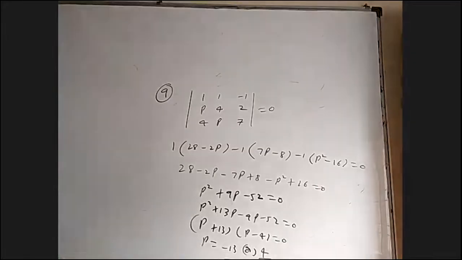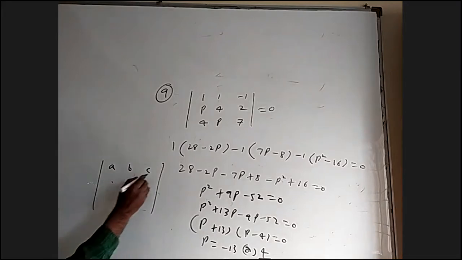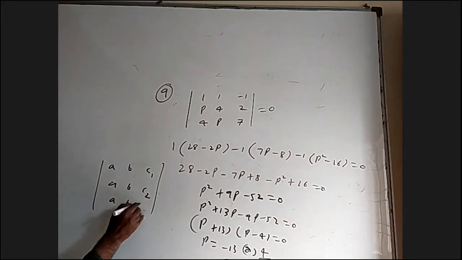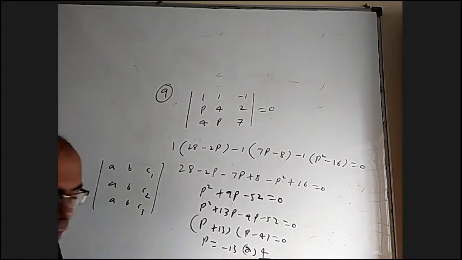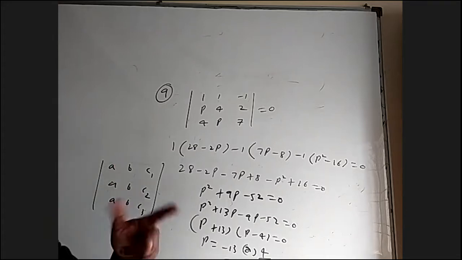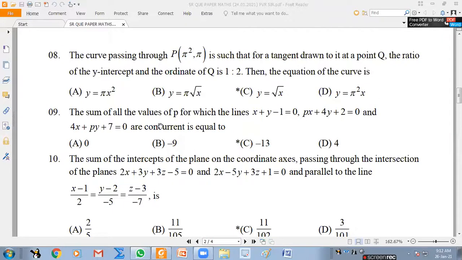Why obviously determinant will be 0? Let us see if I have A, B, C. Okay. Here ABC1, ABC2, and ABC3. AX plus BY equal to C1, AX plus BY equal to C2, AX plus BY equal to C3. They're parallel lines, but that is 0 because two columns are equal, right? Or at least after taking A common, B common. Okay, so that's why. When two lines are parallel, it may not become 0. Okay, when three lines are parallel, it will become 0. So that is where somebody can go wrong in that question. So option B is one of the possible wrong answers people can pick.